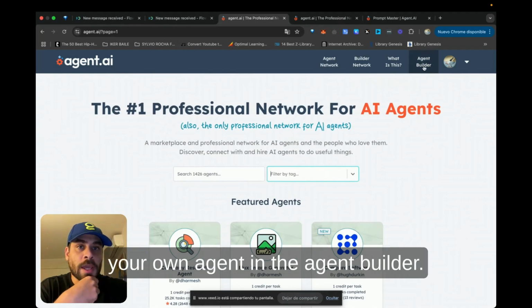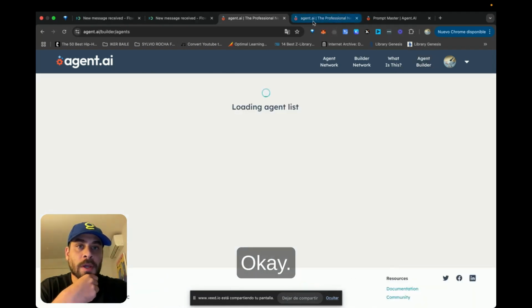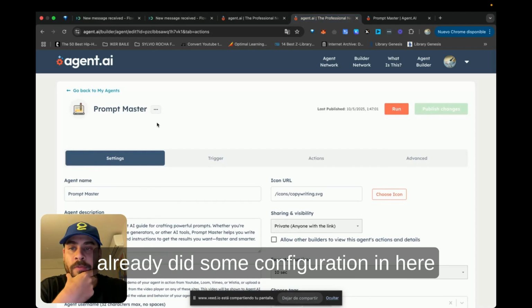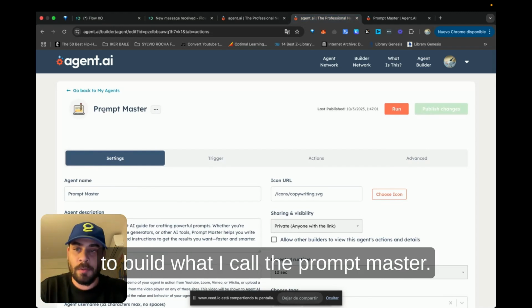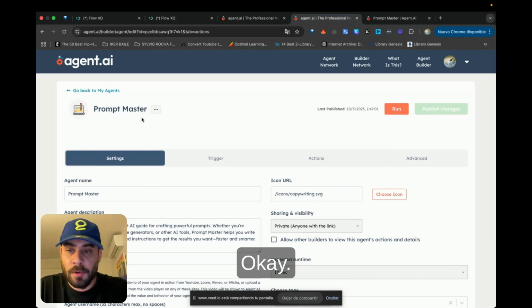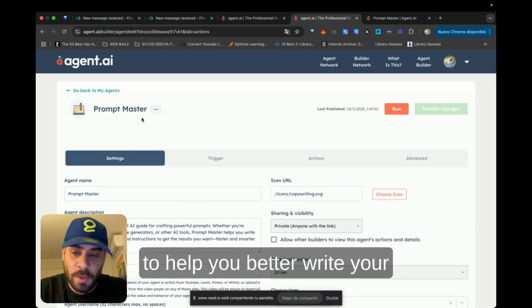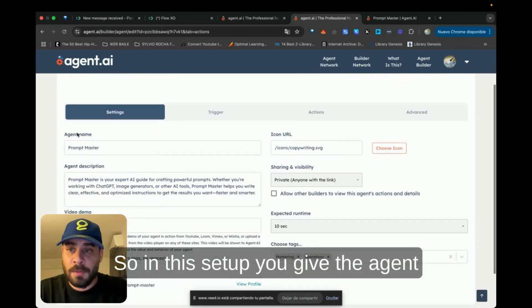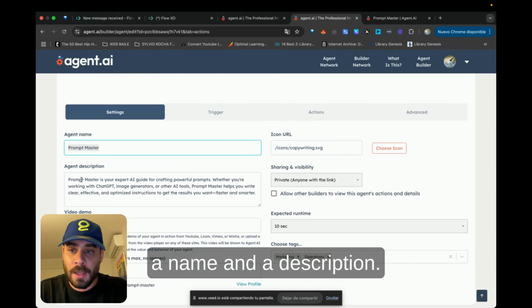Basically, what I'm going to do next is show you how you can build your own agent in the agent builder. I'm going to show you that we already did some configuration in here to build what I call the prompt master. This is going to be an assistant to help you better write your prompts, improve your prompts, and communicate better with the AI. In this setup, you give the agent a name and a description.